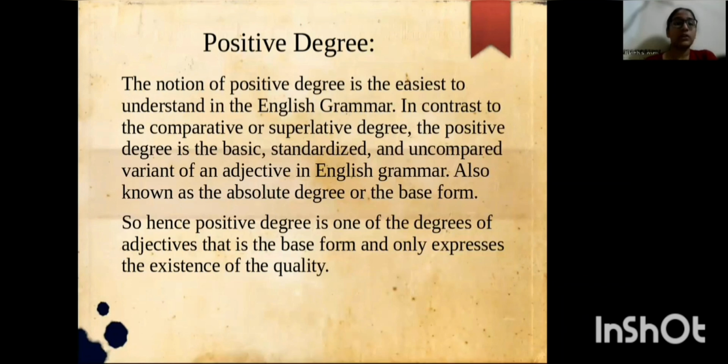Positive degree. The notion of positive degree is the easiest to understand in English grammar. In contrast to comparative or superlative degree, the positive degree is the basic, standardized, and uncompared variant of an adjective in English grammar, also known as the absolute degree or the basic form. So, positive degree is one of the degrees of adjective that is a basic form and only expresses the existence of quality.